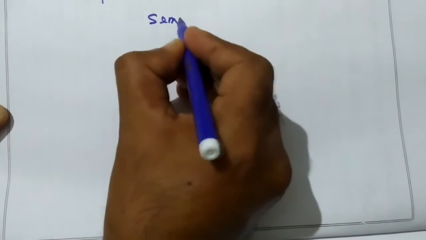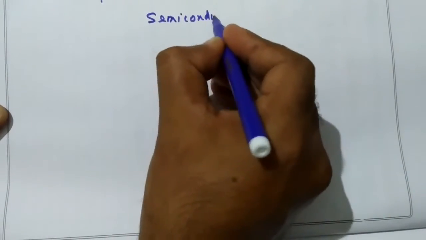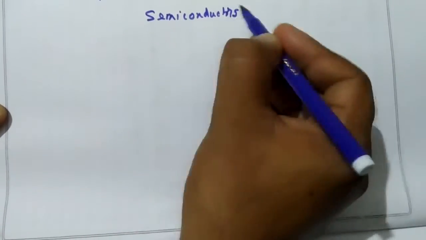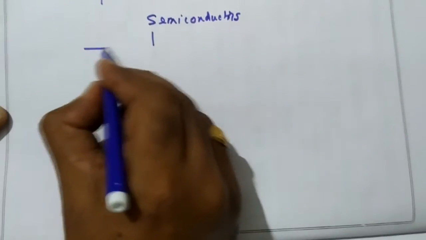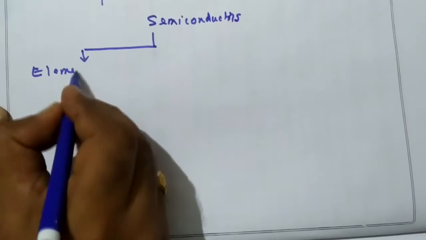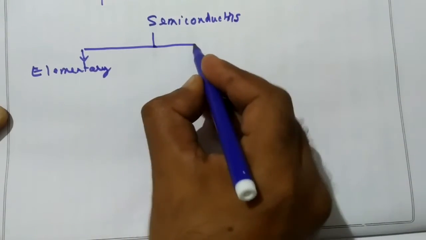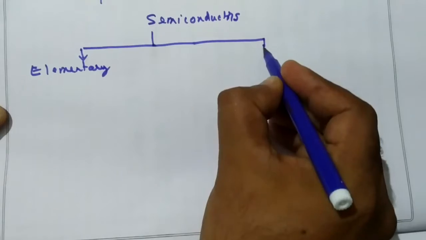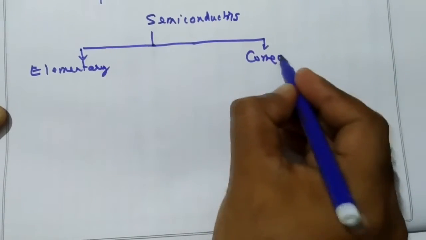Now we concentrate on the semiconductors. There are mainly three types of semiconductors. One is called elementary semiconductors. And the second one is compound semiconductors.